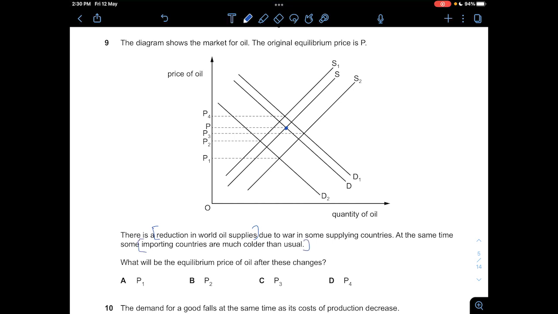So you need oil to actually make fire, right? So that means the demand will have increased if it's cold, because you want to make it hot. You need to set up a fire. So reduction in world oil supplies, decreased supply. And then some importing countries are much colder, so increased demand. So we end up having the supply curve at S1 and then the demand curve at D1. So now the price is at P4.